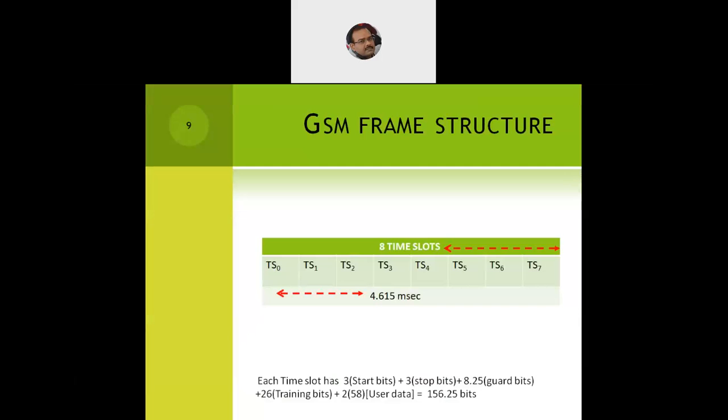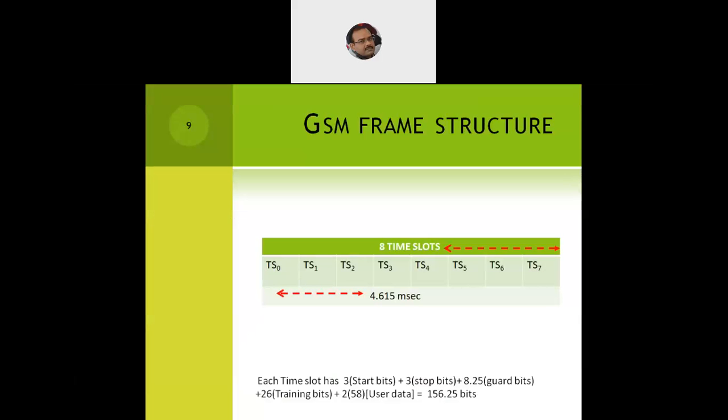So we have 8 time slots. So every slot will carry the data from 8 subscribers in a time division multiple access method. Then what will this time slot carry? They will carry a certain amount of bits. So what is that number of bits? 156.25 bits. So what is the breakup of it?